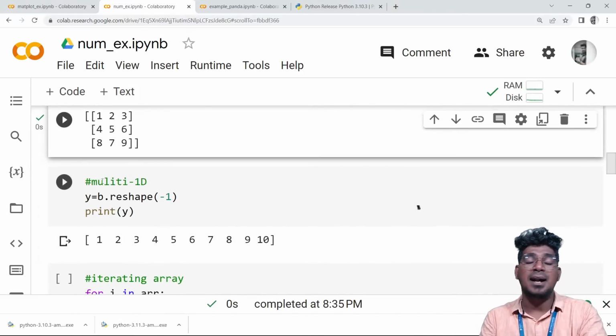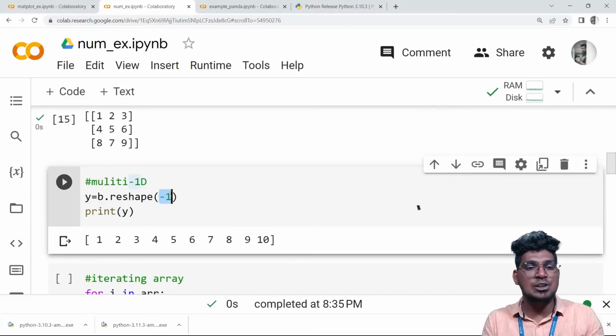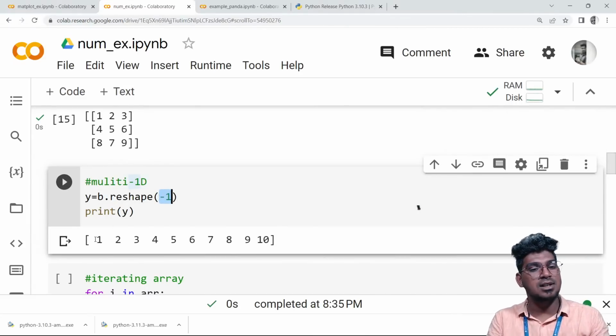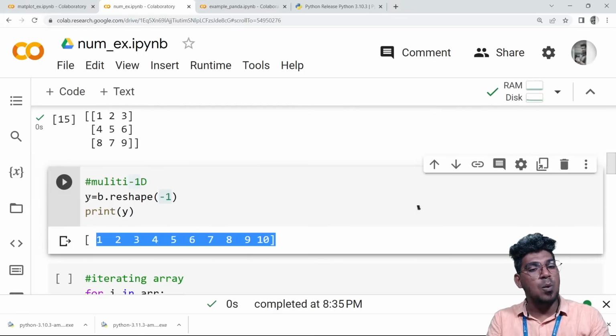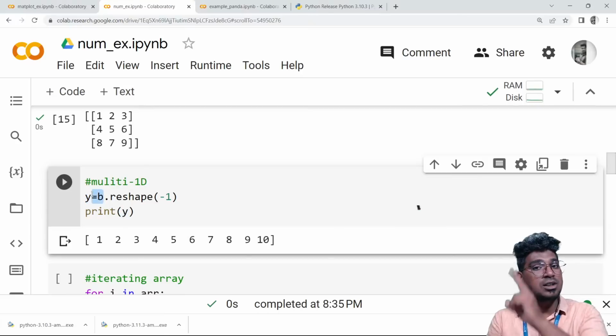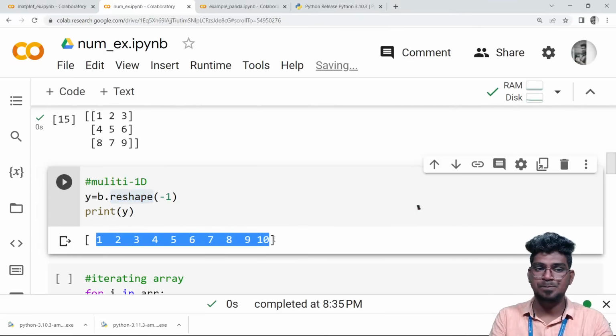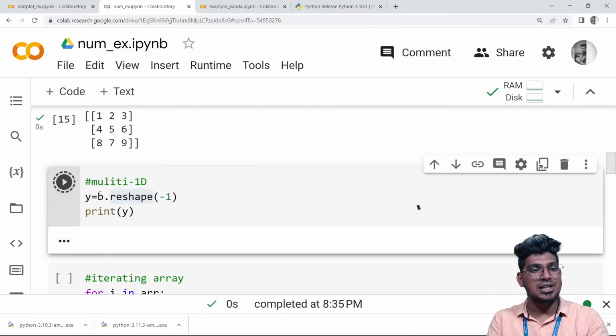And also converting multi-dimensional into single dimensional. With the help of -1, it is going to display the multi-dimensional array as single dimensional, that you can see here. Actually, B is a 2-dimensional array. That is actually -1. It is going to be replaced, and it will be single dimensional. This is the way you can convert the reshape of this.